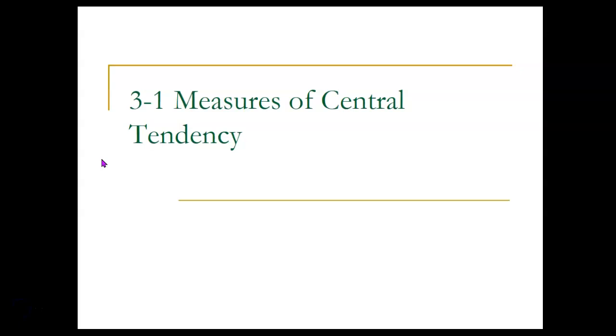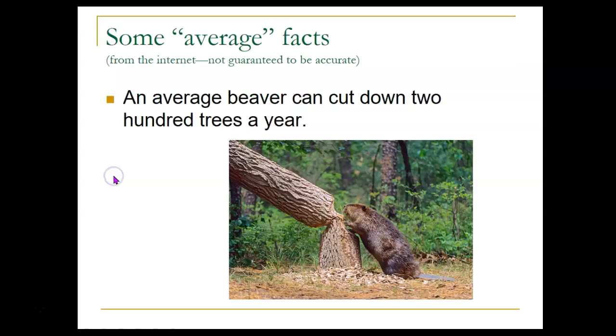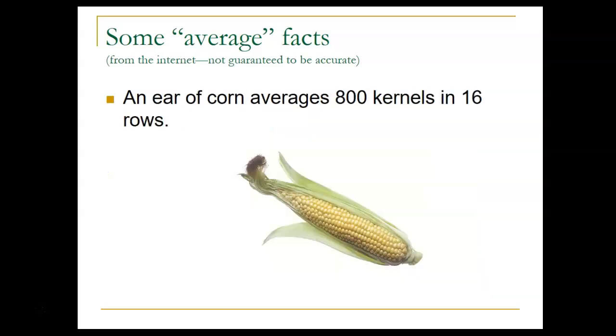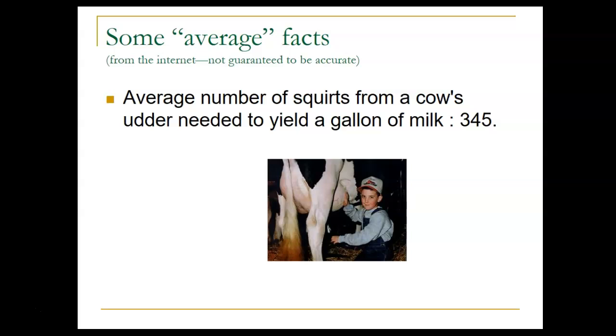So I'm going to start off here by giving you some examples of averages that I found on the internet. I can't claim to be sure that these are completely accurate. I didn't double check them, but according to what I found online, the average beaver can cut down 200 trees a year. An ear of corn averages 800 kernels in 16 rows. The average number of squirts from a cow's udder needed to yield a gallon of milk, 345.